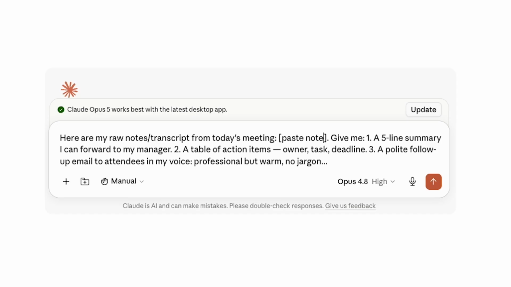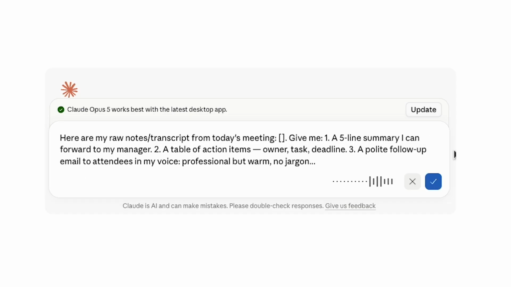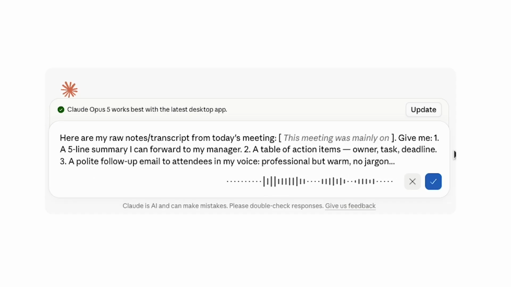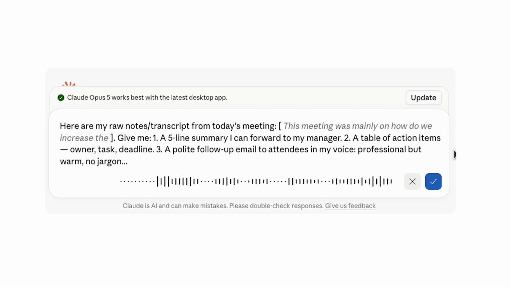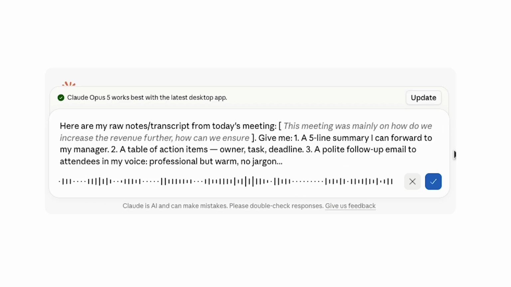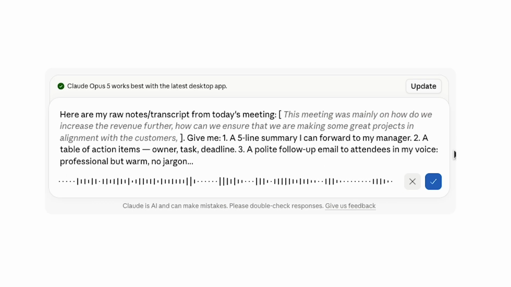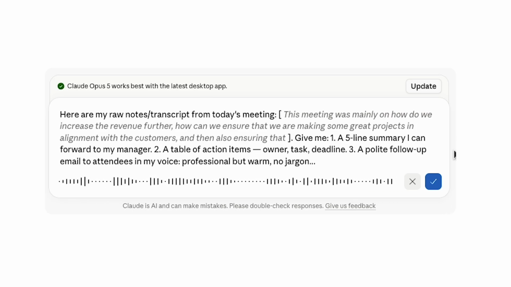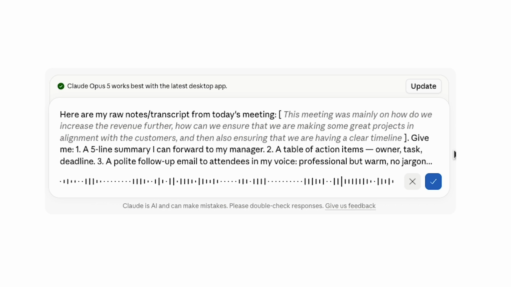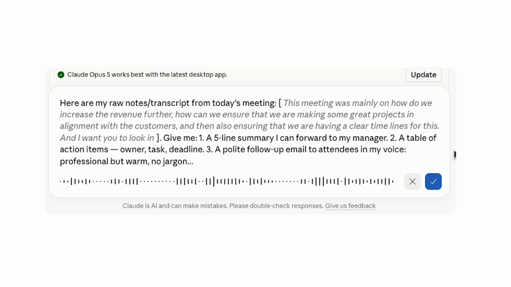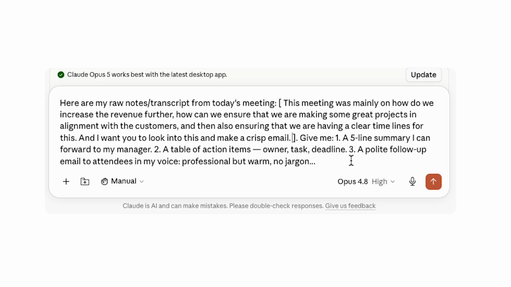So let's just quickly say that this meeting was mainly on how do we increase the revenue further, how can we ensure that we are making some great projects in alignment with the customers, and also ensuring that we have clear timelines for this, and I want you to look into this and make a crisp email. Okay, now give me a 5-line summary I can forward to my manager, a table of action items with task and deadline, and a polite follow-up email to attendees in my voice, professional but warm, no jargon.